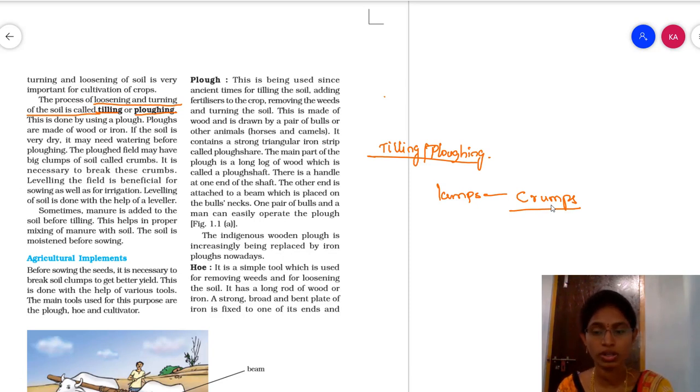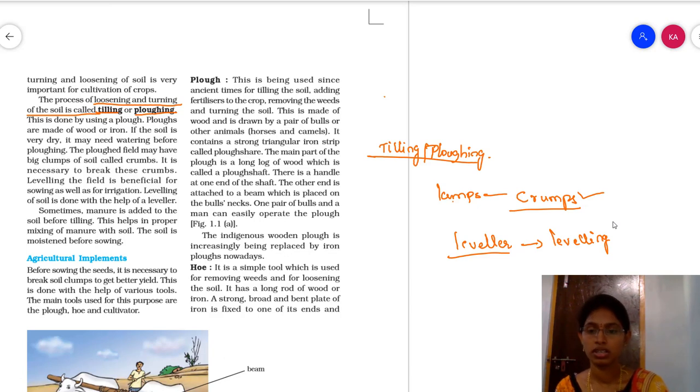The soil is not very even, there will be some small lumps of soil or mud, and we call them crumbs. To break these lumps or crumbs, we require a leveler. And this process we call leveling of the soil. So the soil is made even.